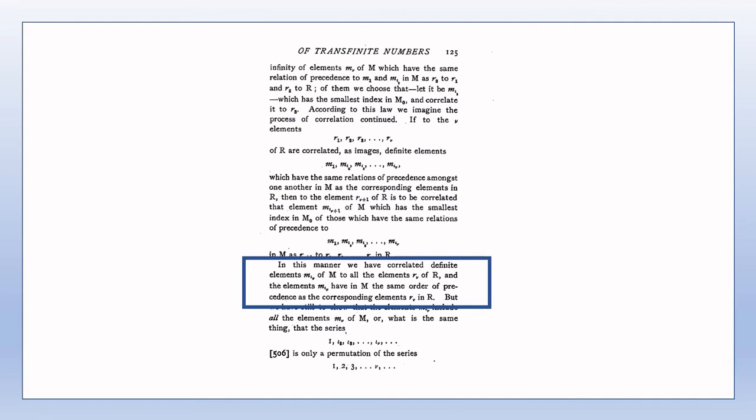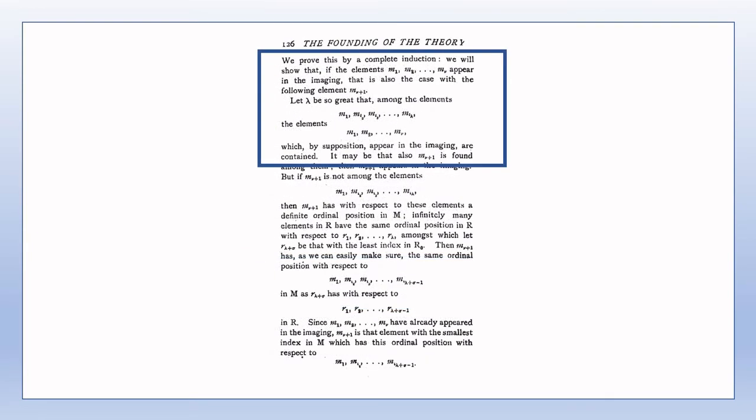This is a bit trickier to deal with, and I'll just clarify some of the points mentioned in the proof. The proof follows an induction argument. Suppose that lambda is chosen sufficiently large so that all of the elements m1, m2 up to m nu are amongst the elements m1, mi2 up to mi lambda of the correspondence. Note that m1 is accounted for, that is, m1 is amongst the m1, mi2 up to mi lambda.